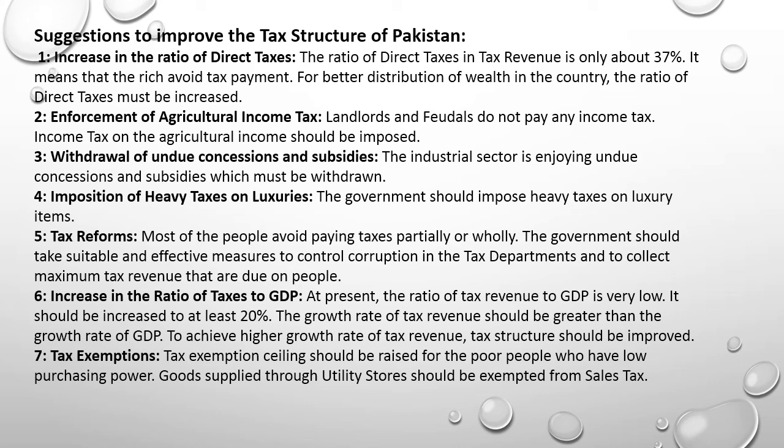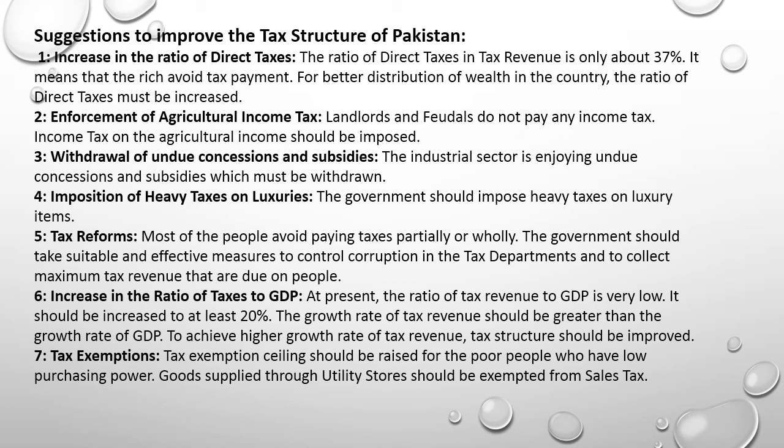Number 6, increase in the ratio of taxes to GDP. At present, the ratio of tax revenue to GDP is very low. It should be increased to at least 20%. The growth rate of tax revenue should be greater than the growth rate of GDP. To achieve higher growth rate of tax revenue, tax structure should be improved.